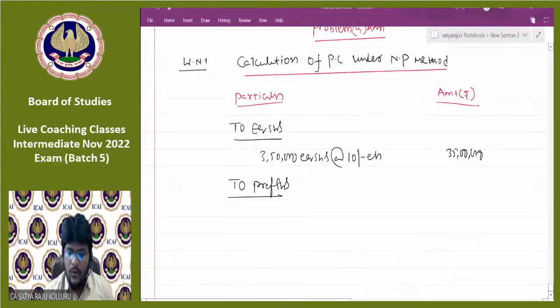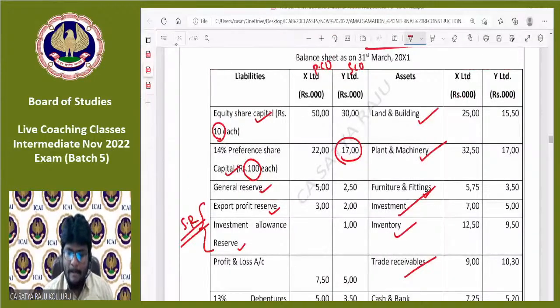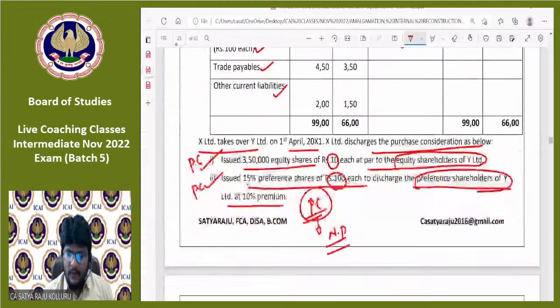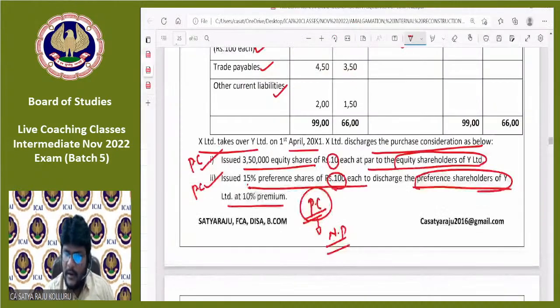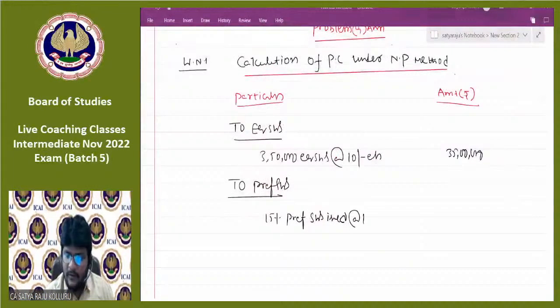Now, the same information you can put here. 15% preference shares issued at the rate of 100 each to discharge 14% preference shareholders at the rate of 10% premium.